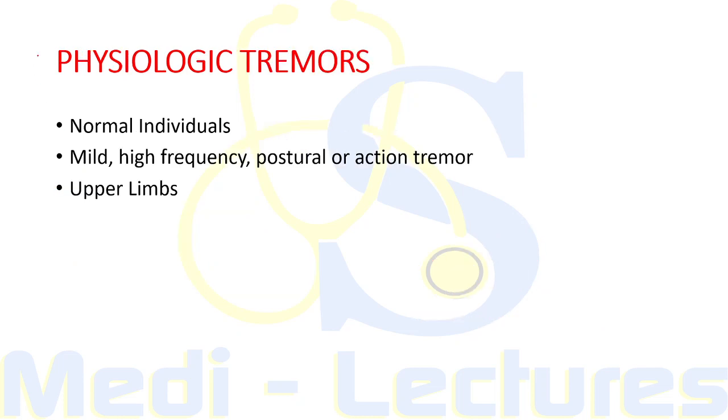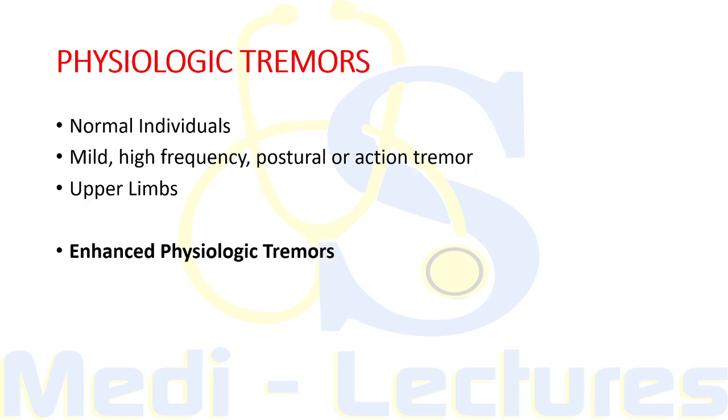So what are physiologic tremors? Since the term is physiologic, this is usually present in normal individuals. Therefore, normal individuals can have physiological tremors. These typically manifest as mild, high frequency tremors. The frequency is around 10 to 12 Hz, and these are usually postural or action tremors. This typically affects the upper limbs and spares the lower limb. Now, these physiological tremors are of no clinical consequence and are often appreciated only under stress.